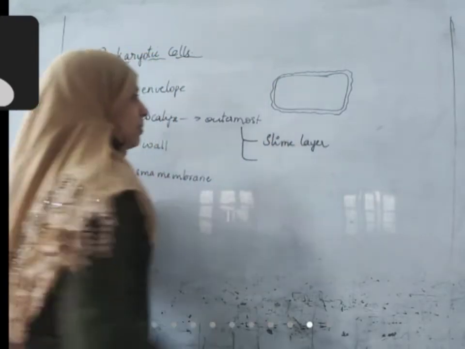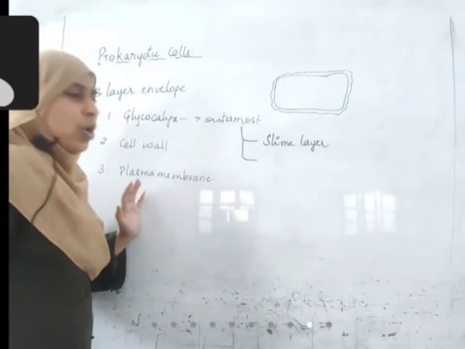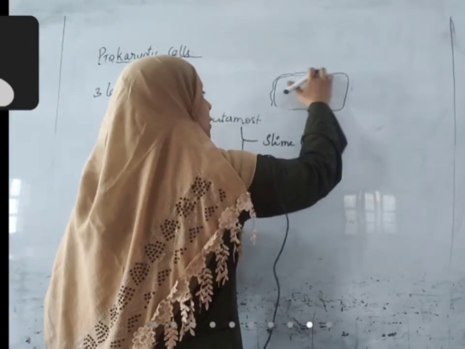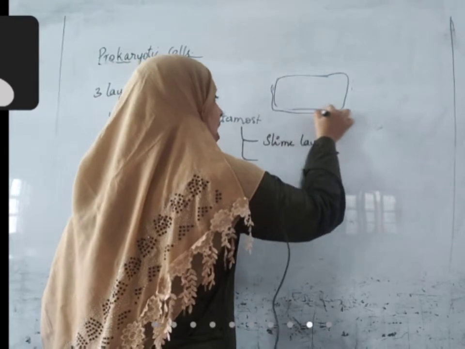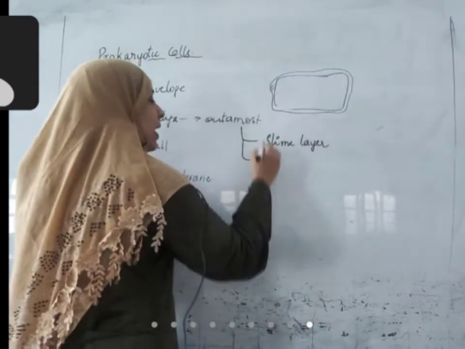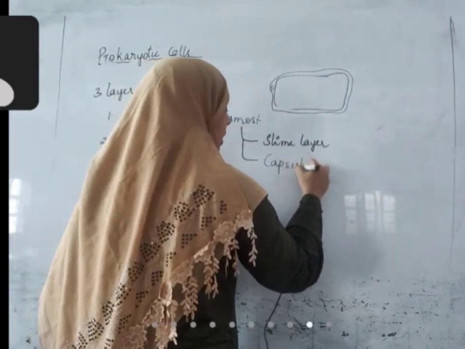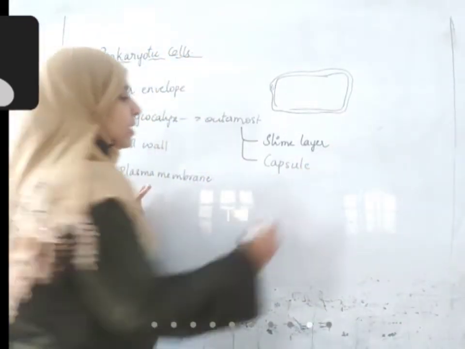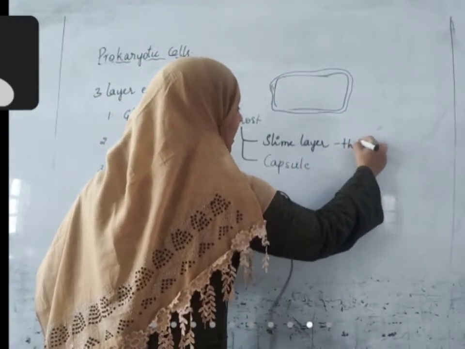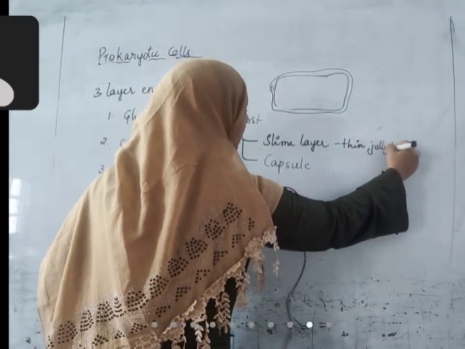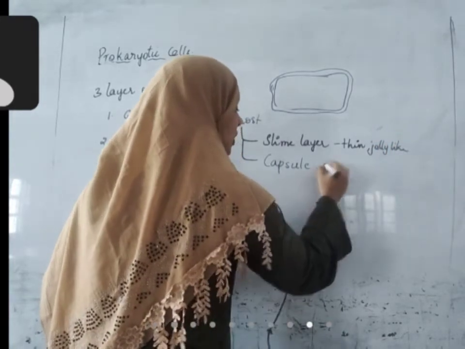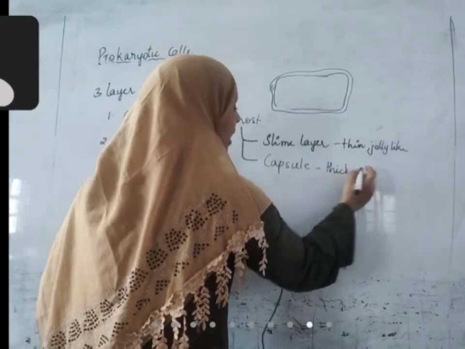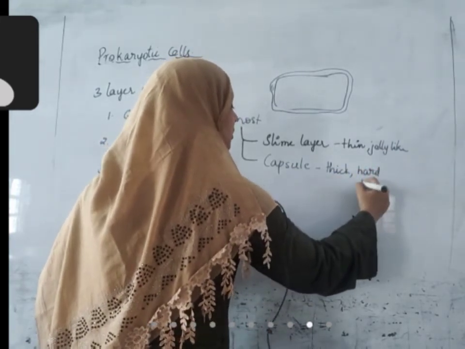A slimy structure means a jelly-like structure, that is called the slime layer. Sometimes it is hard, not slime-like. This hard structure present above the cell wall is called the capsule. Some bacteria have a slime layer and some bacteria have a capsule. The slime layer is very thin and jelly-like. The capsule is a little thicker, hard, tough, and